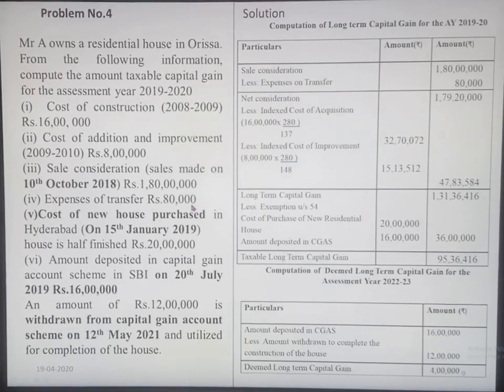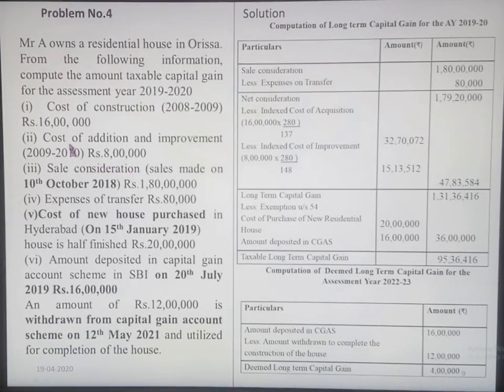First we will find out the long-term capital gain for the problem. So sale consideration, as usual, we will write the sale consideration 1 crore 80 lakhs. From that, if we deduct the expenses on transfer of 80,000, we get 1 crore 79 lakh 20,000. Here cost of construction is given, that is cost of acquisition is 16 lakhs. We will find out by indexing, we get 32 lakh 70,072.